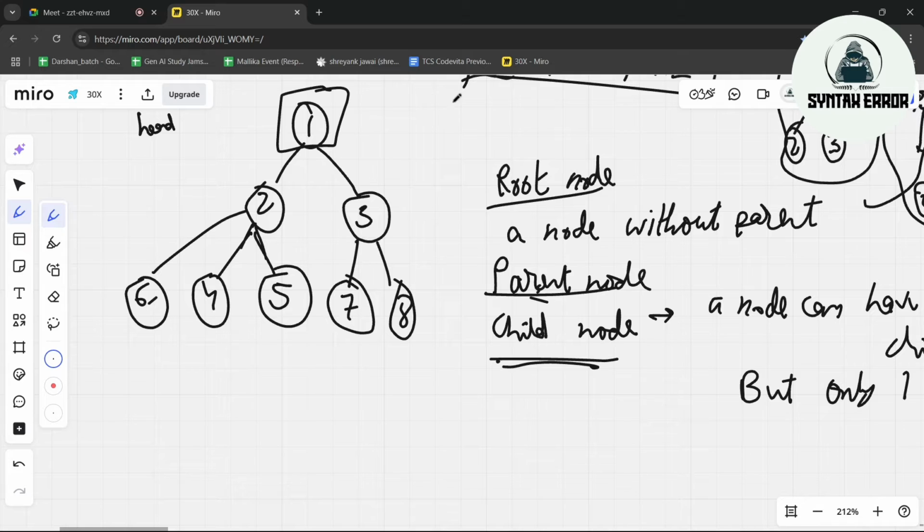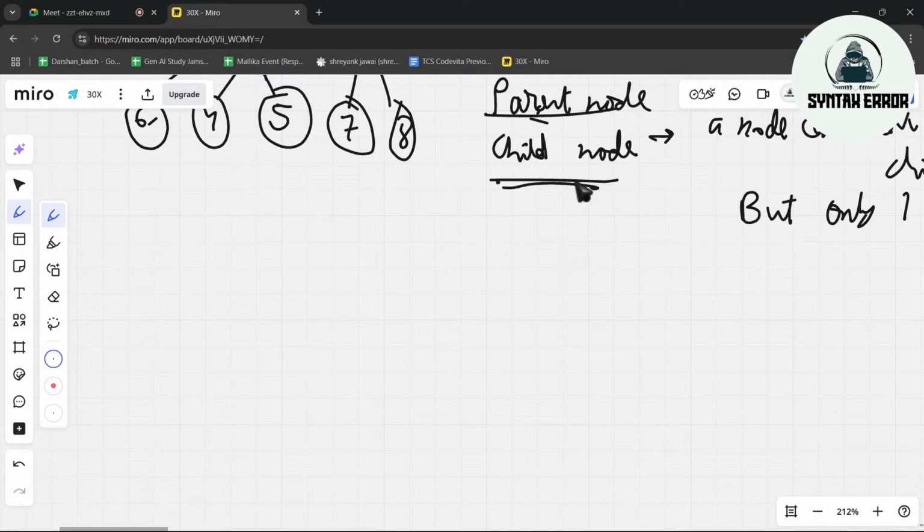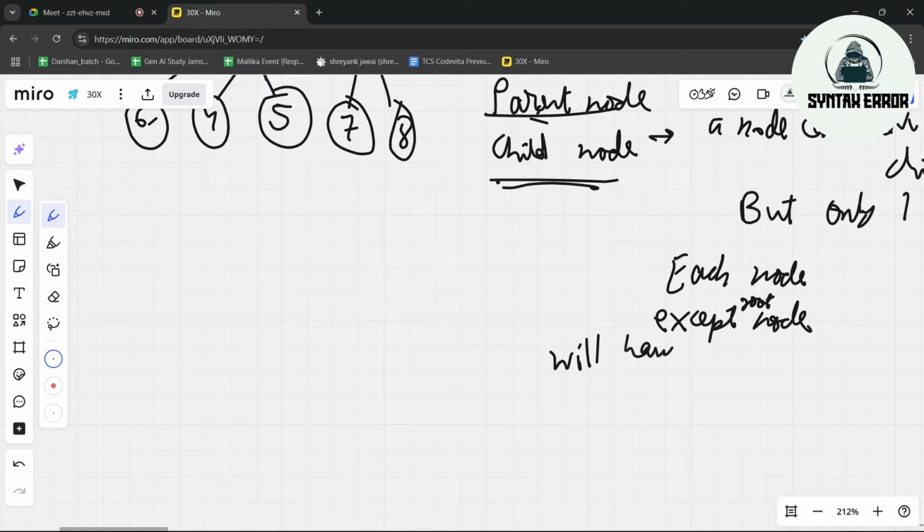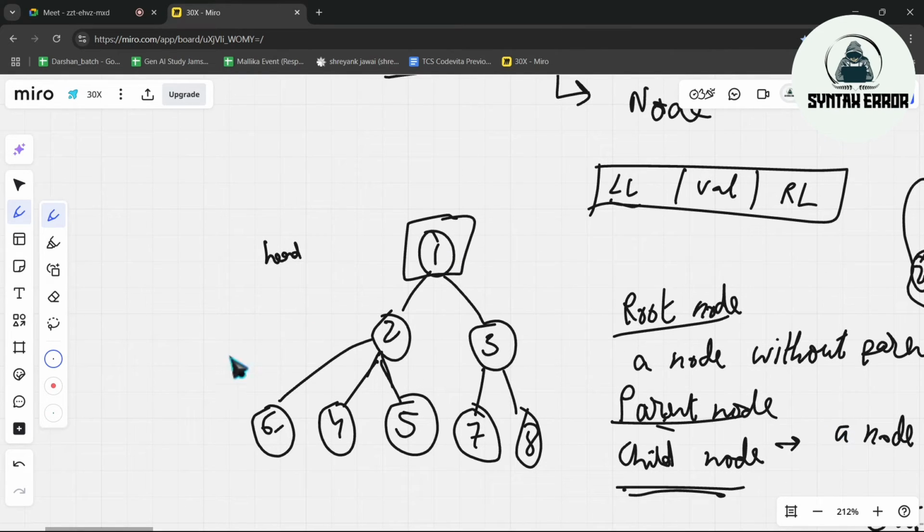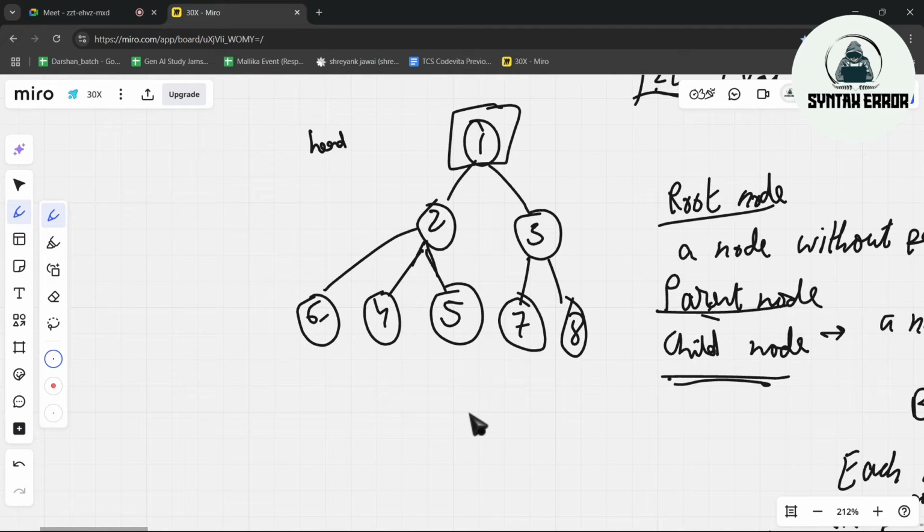And there is one more rule. Each node except the root node will compulsorily have a parent node. So except the root node, each and every node in a tree will have a parent node. Okay. So parent node is also over, child node is also over.